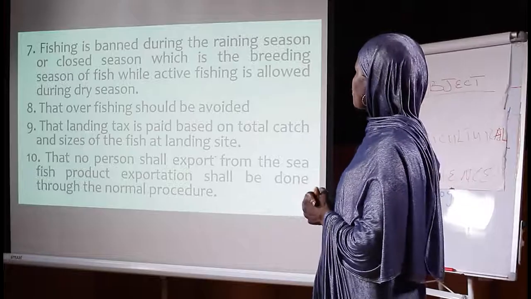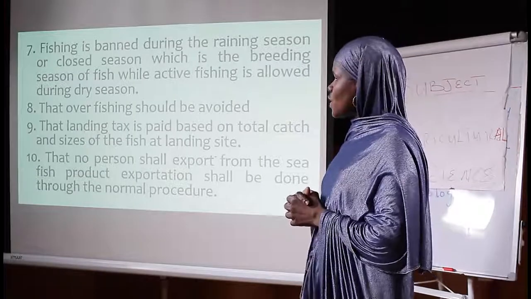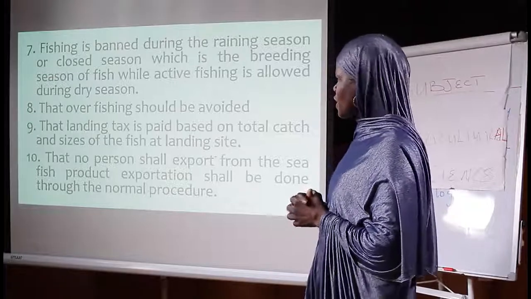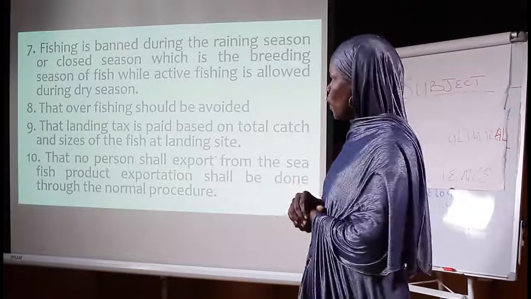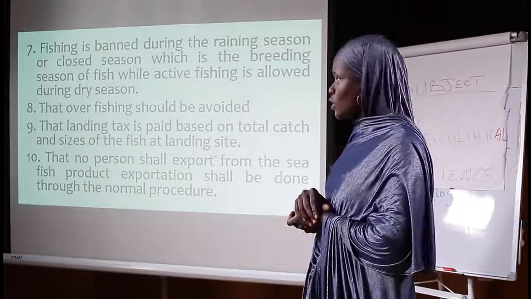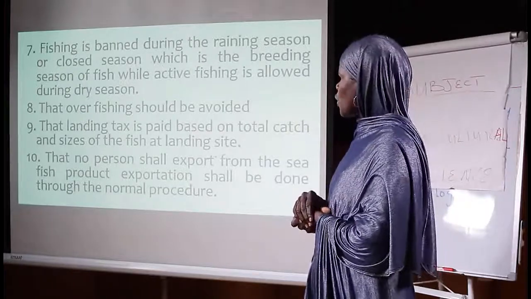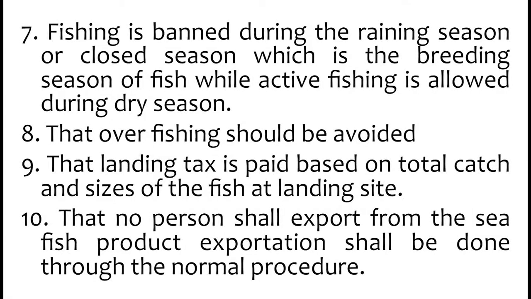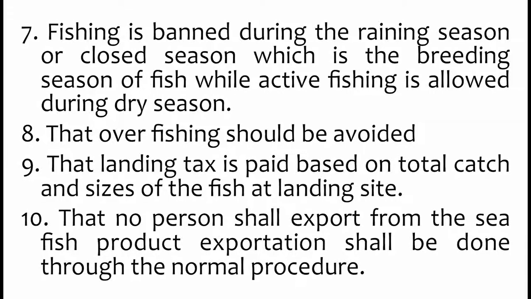Here, what they mean is that during rainy season, there is no fishing, because that is the breeding season. We are only allowed to fish during the dry season, according to the laws. Number 8, overfishing should be avoided. We should avoid overfishing, excessive fishing. Number 9, landing tax is paid based on total catch and sizes of the fish at landing site.